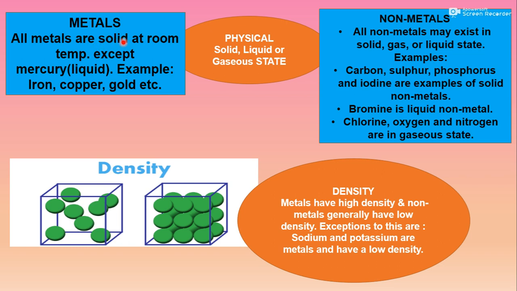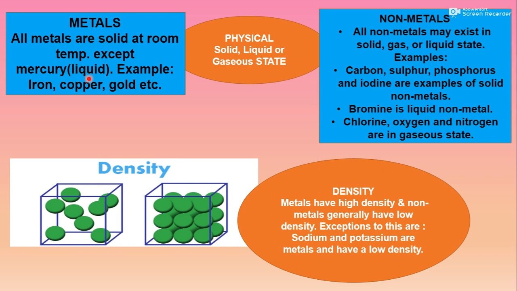All metals are solid at room temperature, but except one. What is that? That is mercury. Mercury is liquid. You have to remember these exceptional cases. These are very, very important and can come in the form of a question. So it is very important to understand the exceptional cases. So all metals are solid except mercury.